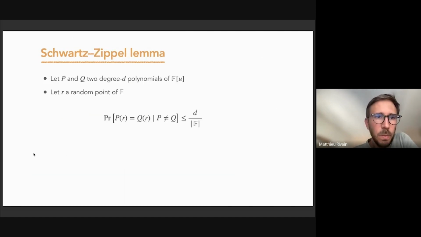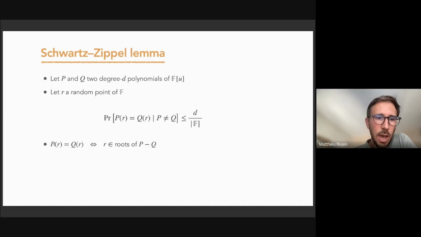I will also use the Schwartz-Zippel lemma in its simple version. So basically, this lemma says that if we want to check the equality between two polynomials P and Q, we can simply check that they are equal on a random point. And so if we have a random point R, if the two polynomials are not equal, the probability that P of R equals Q of R, that would be the false positive probability, basically, is upper bounded by the degree of the polynomials divided by the size of the field.